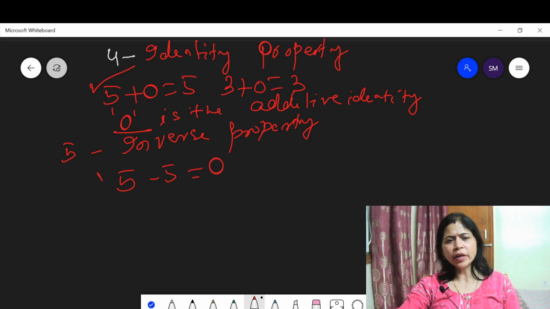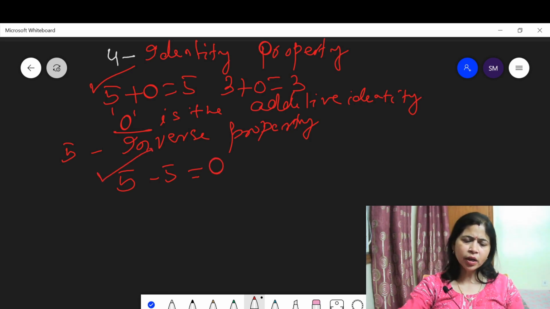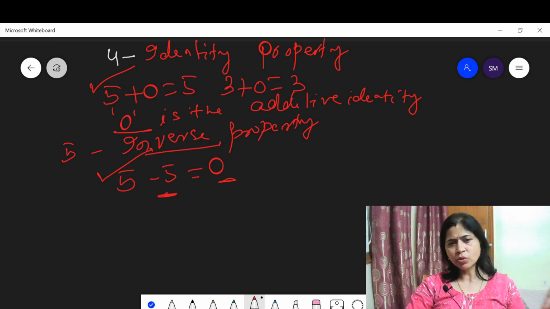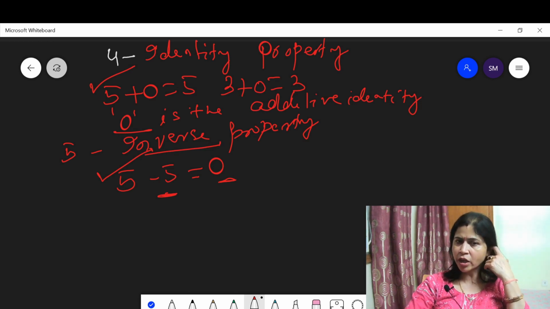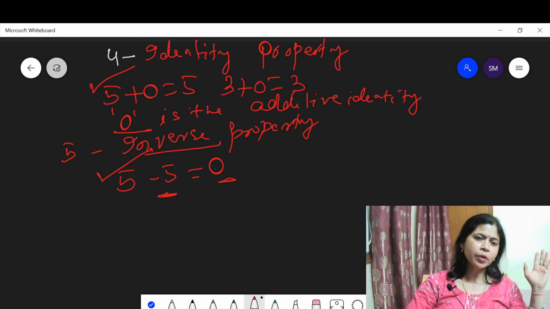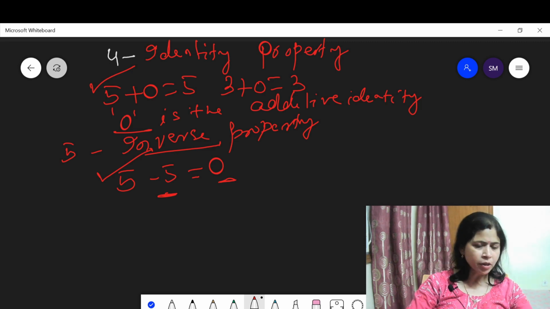This means for every 5 that belongs to the natural number set N, there must be a minus 5, where 5 plus minus 5 is equal to 0. This is the inverse property. Addition of natural numbers also satisfies the inverse property. Identity property, closure property, associative property, commutative property, identity property, and inverse property.